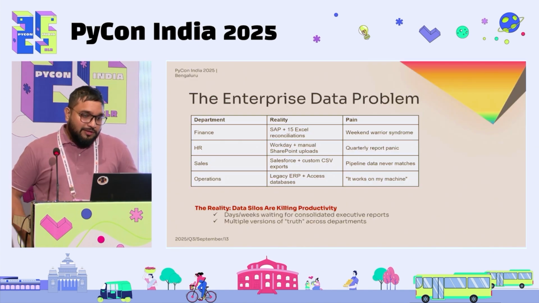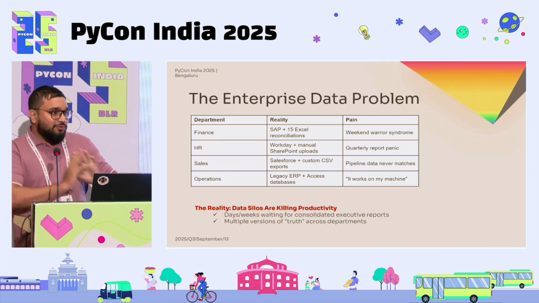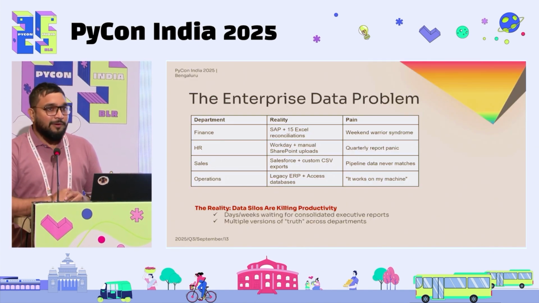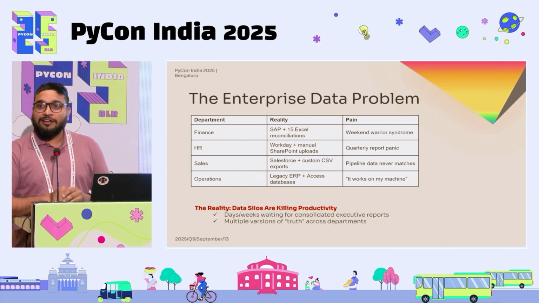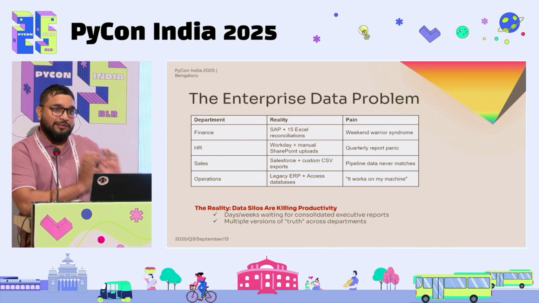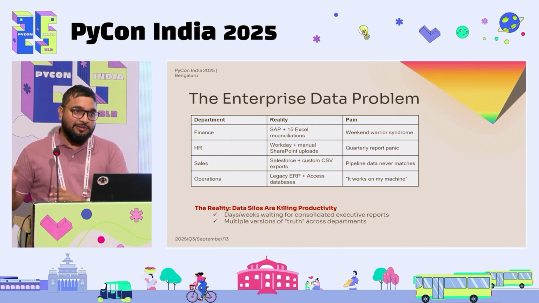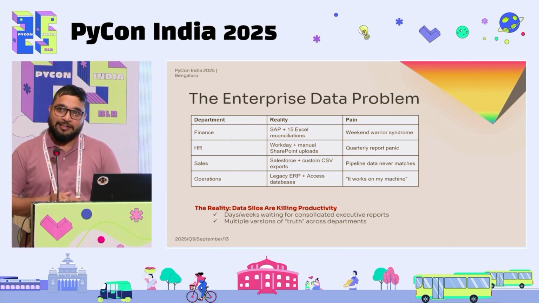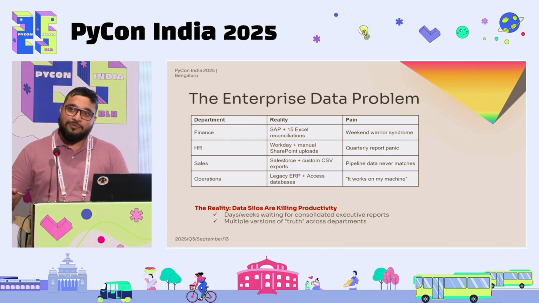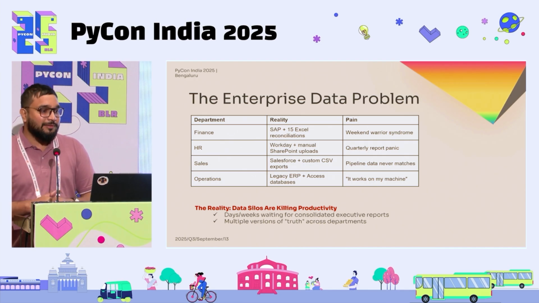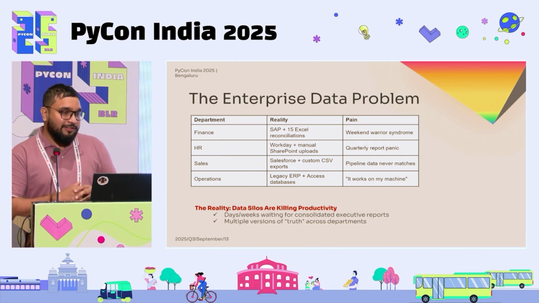Before we move to the solution, this is how the problem stands. Within an enterprise, we have multiple data sets and multiple domains. The finance team has its own ERP, the HR team has its own ERP, then there are sales, admin, and other small departments. They collect their data within themselves, and the problem is that the systems do not communicate with each other.